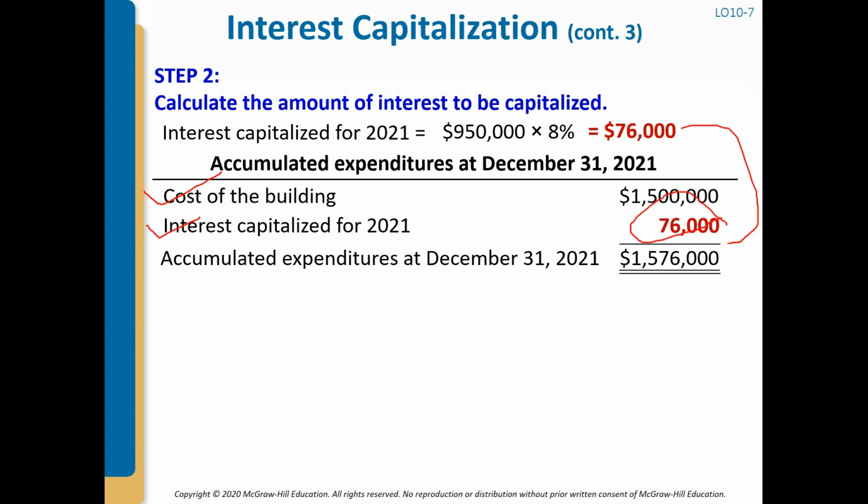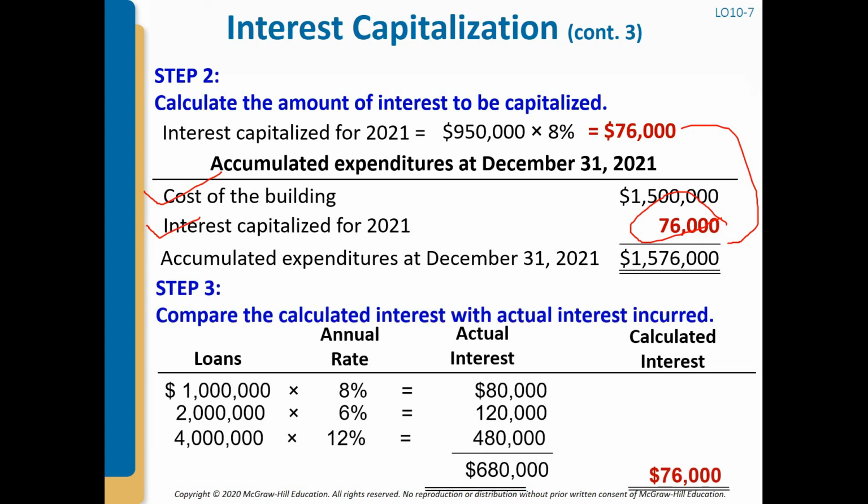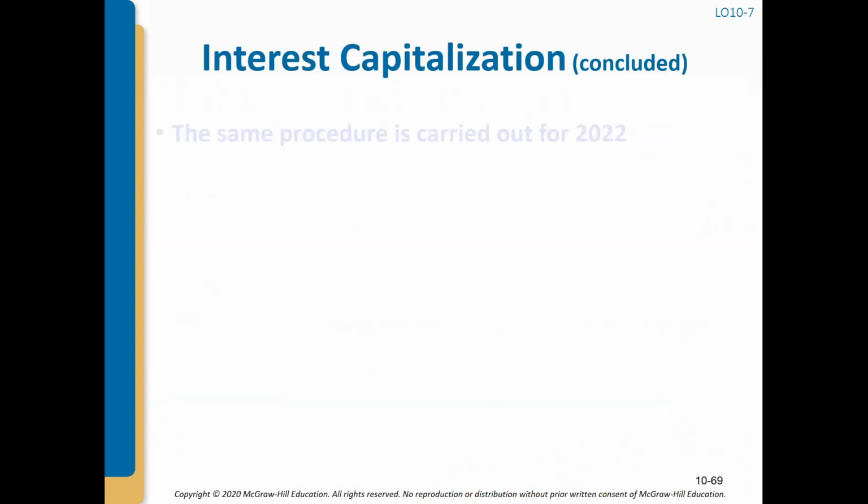Now compare the calculated interest with the actual interest incurred. If we calculate the actual interest, using 8%, 6%, and 12%, this is our actual interest, and this is the calculated one. Definitely this one, 608,000, is greater than 76,000. But we will be using the lower amount. The same procedure is carried out for 2022.